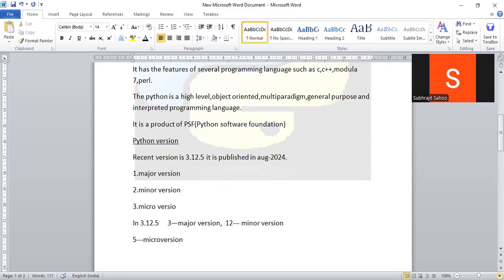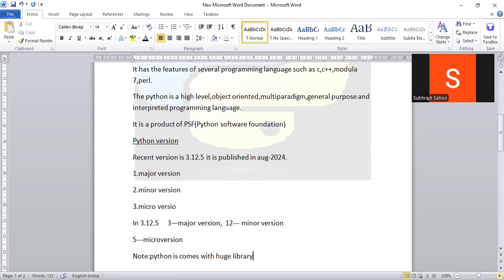And importantly, note: Python comes with a huge library. What is a library here? A library is nothing but a collection of functions. What is the work of a header file in the C programming language? The same work the library does here.